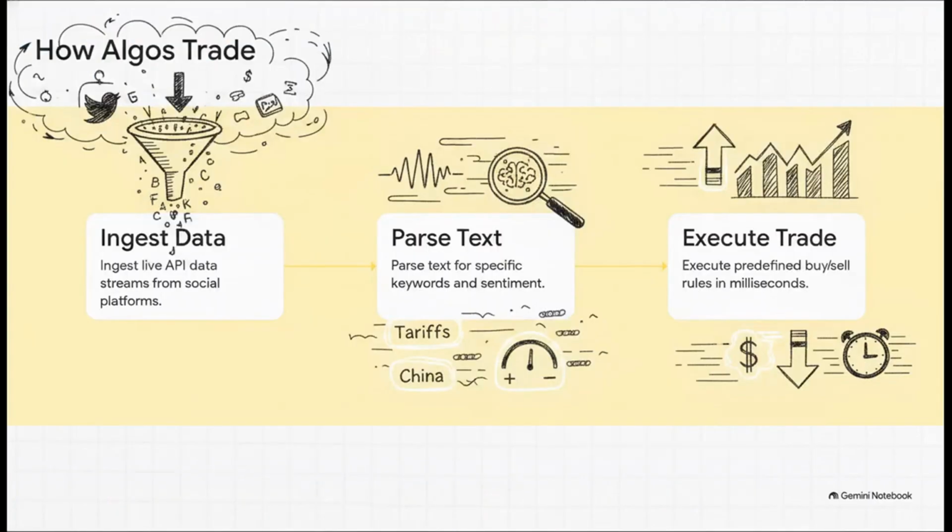Let's break down exactly how a machine trades a tweet. Step 1. The algorithm ingests the live API data stream straight from the social platform. Step 2. It parses that raw text in microseconds, scanning for those specific trigger words like tariffs or China, and immediately assigns a sentiment score. Step 3. If its conditions are met, it executes predefined buy or sell rules. All of this, the whole shebang, happens in literal milliseconds. The machine digests the news and places the trade before a human reading the tweet has even finished sounding out the first word. It's wild.